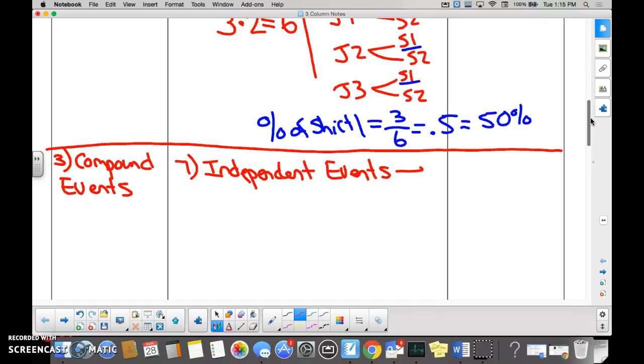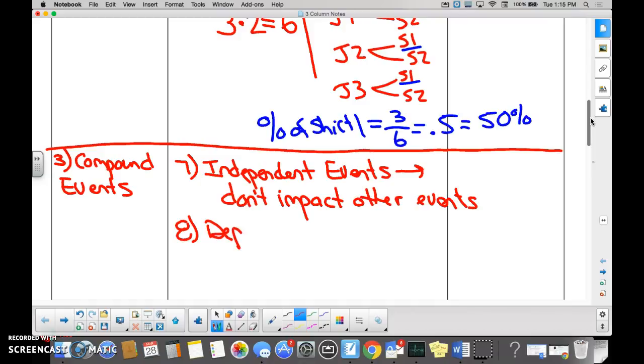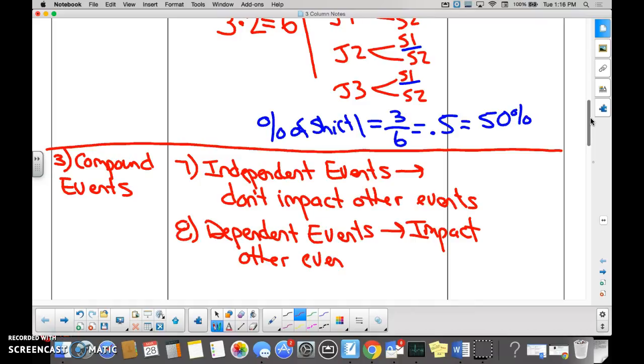And what would be the other one, Laura? Dependent events. So independent events, what's true about independent events, Amr? They don't necessarily rely, but they don't impact other events, do they? They can stand alone and not have any impact. Okay, and then the second one would be dependent events. Do they impact other events? Yes, they impact. So dependent events impact other events.